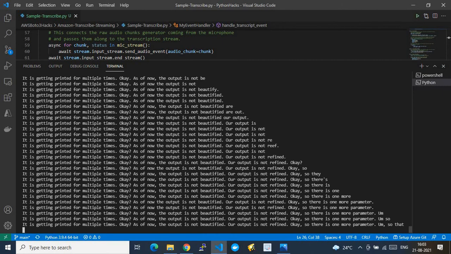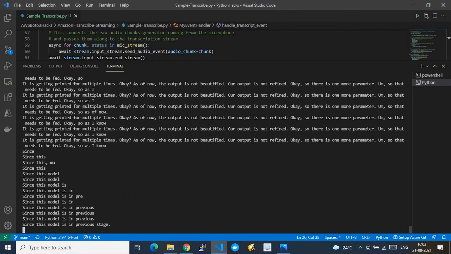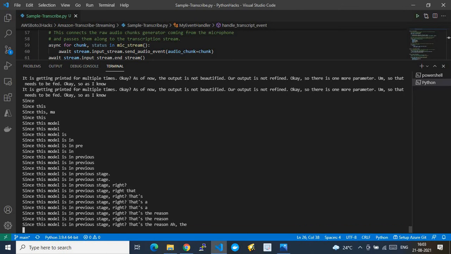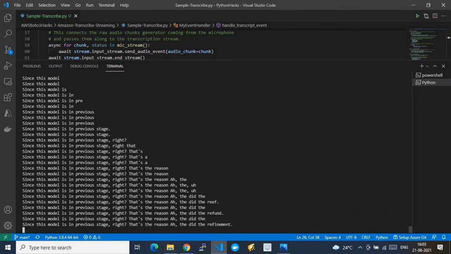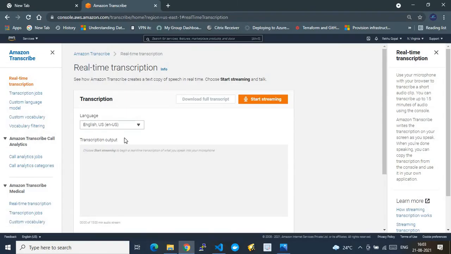Since this module is in preview stage, the refinement parameter has not yet been given, whereas it is present elsewhere. Let me show you what is not available in the Python module. As you see on my screen, this is the Amazon Transcribe page of my AWS account. This is the real time feature. As you see here, start streaming. This is very mature real-time streaming. We can even stream from here as well.